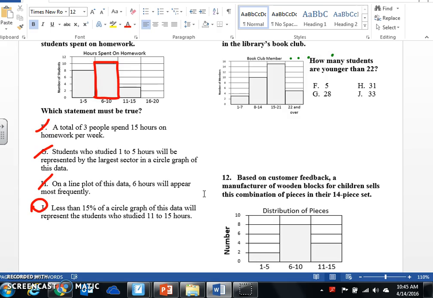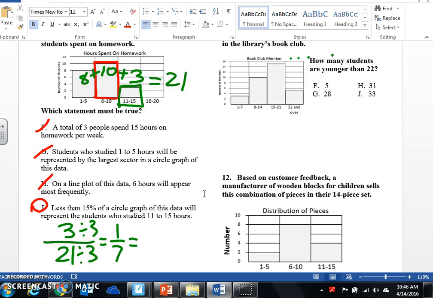Less than 15% of a circle graph of this data will represent the students who studied 11 to 15. All right, so 11 to 15 hours is 3 people. 3 over, we have a total of 8, 10. So 8 plus 10 plus 3 is 21 total. We could reduce that to 1/7. Now I need to turn it into a percentage. So 1 divided by 7 is 0.1428, which I round to 14%.